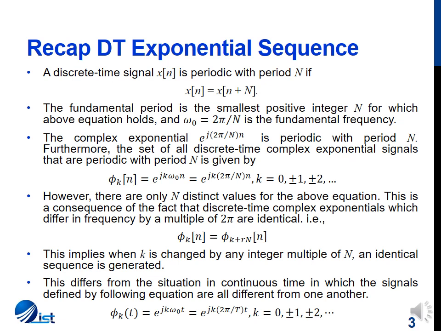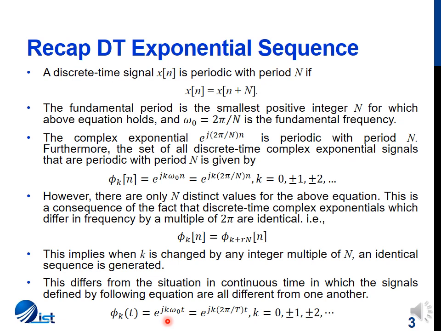This is different from continuous time, in which the signals defined by a continuous exponential were different. We remember we said that every individual frequency for a continuous time exponential or a sinusoid is a different frequency. 0.1 Hertz is different from 0.11 Hertz, is different from 0.12 Hertz, or from 1.101 Hertz.